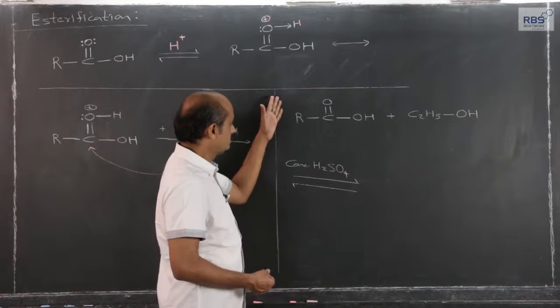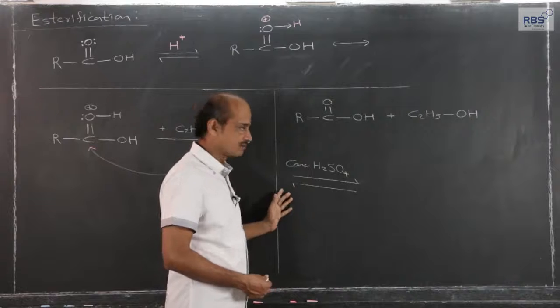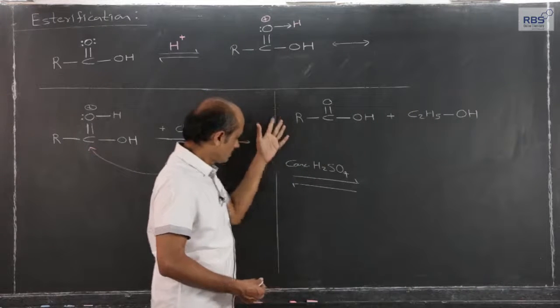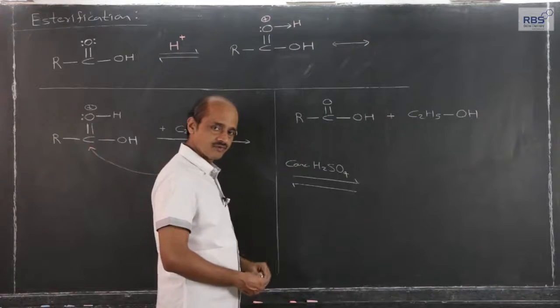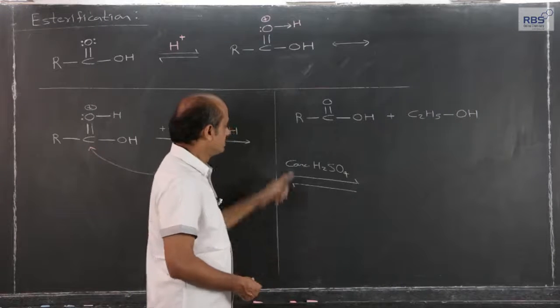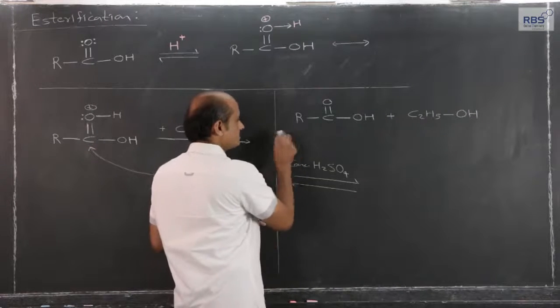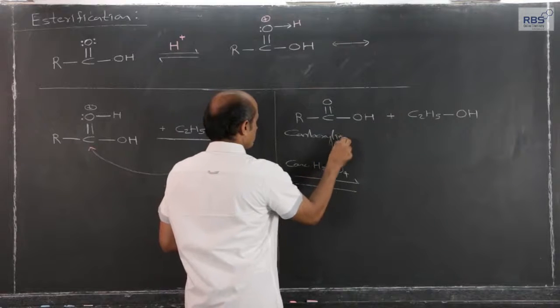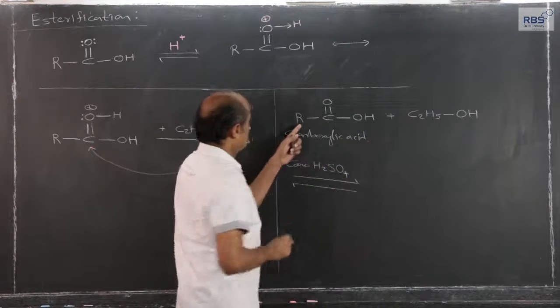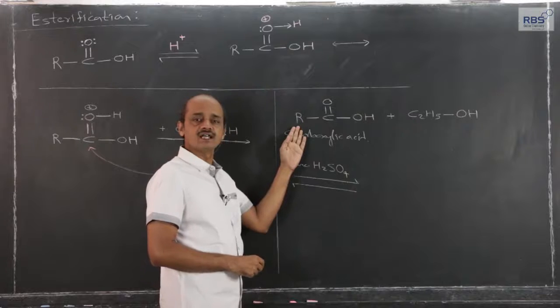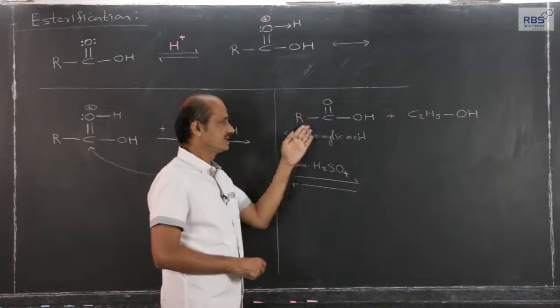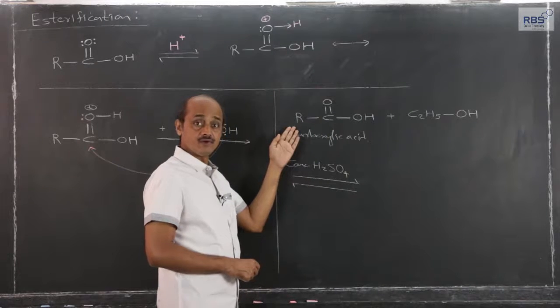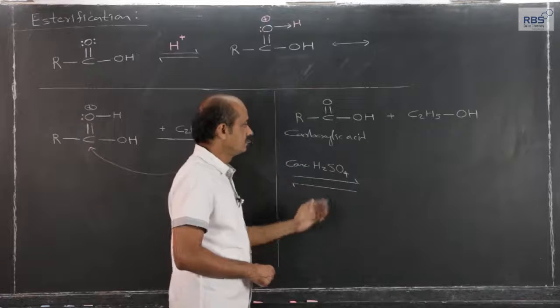Before that, let me write the esterification reaction. Here I have already written the skeleton to save your time. This is carboxylic acid. It can have any group, methyl, ethyl, hydrogen, propyl, so it can be acetic acid, propionic acid, formic acid, or any other acid.